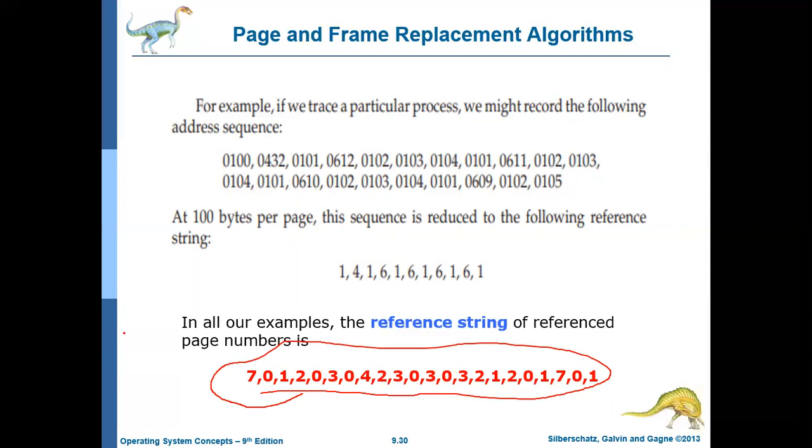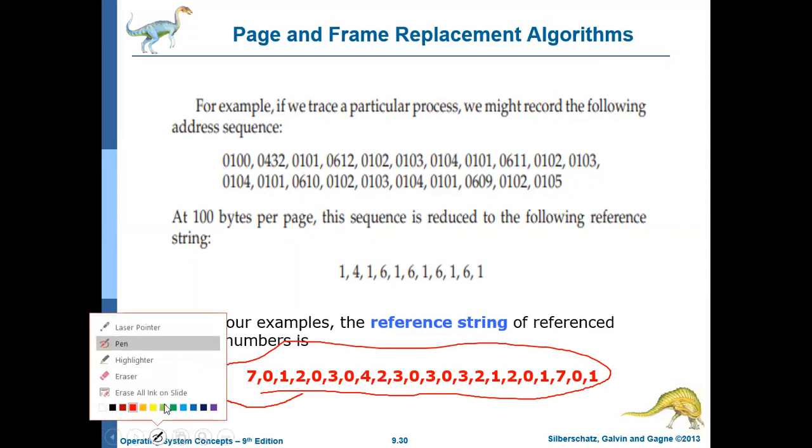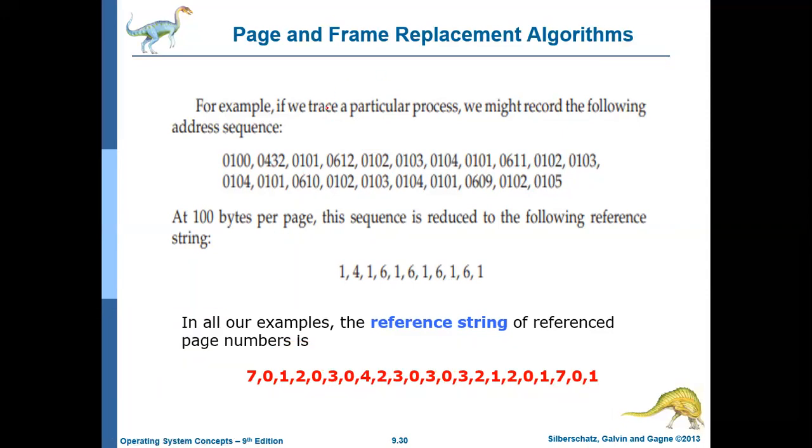If this is the order in which the process refers to the pages, how does each page replacement algorithm work? That's what we'll be discussing. Okay, fine. Let us stop here. Thank you.